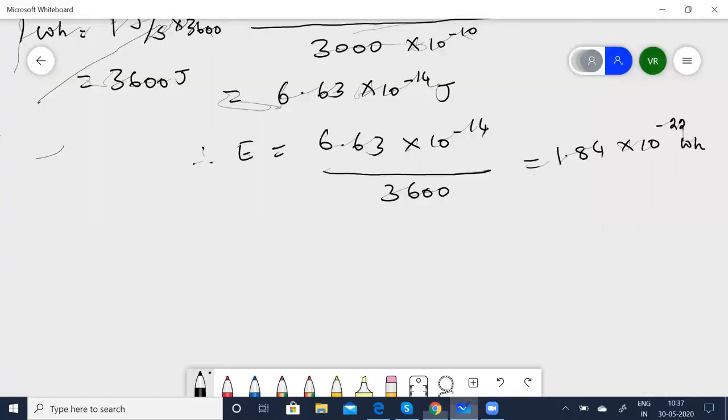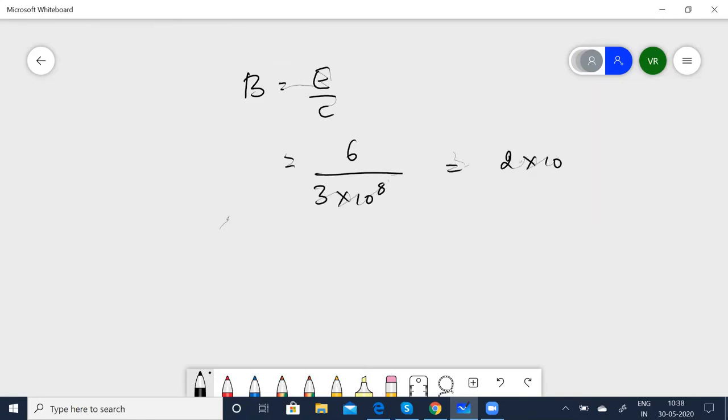Let's quickly solve this. The magnetic component B is given by E by c, where E stands for the electric field and c is the velocity of light, or the velocity of the electromagnetic wave, we can take it that way. So B is equal to E, which is given as 6, divided by 3 into 10 to the power of 8, which is nothing but 2 into 10 to the power of minus 8.